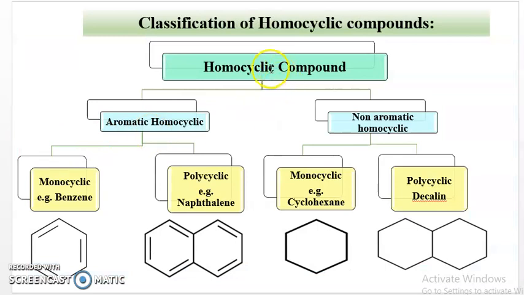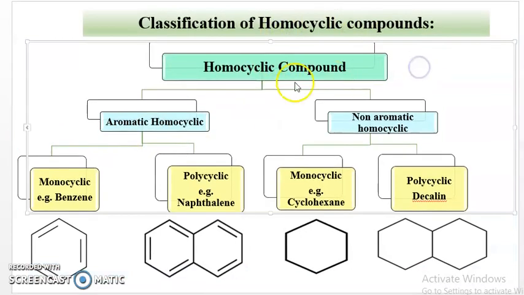Next is the classification of homocyclic compounds. Homocyclic compounds are broadly classified into two groups: aromatic homocyclic compounds and non-aromatic homocyclic compounds. Aromatic homocyclic compounds are again divided into two groups, monocyclic and polycyclic. Monocyclic: mono means one ring. Example is benzene. Then polycyclic aromatic homocyclic compound. Example is naphthalene. It is a bicyclic compound, meaning it contains more than one ring, that is two rings. Therefore, it is a polycyclic aromatic homocyclic compound.